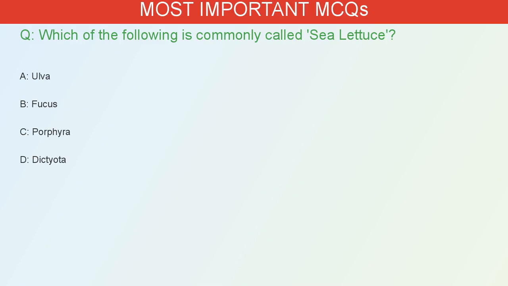Which of the following is commonly called sea lettuce? A. Ulva. B. Fucus. C. Porphyra. D. Dictyota. The correct answer is A. Ulva is commonly called sea lettuce.